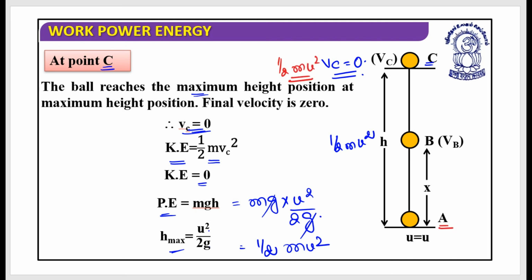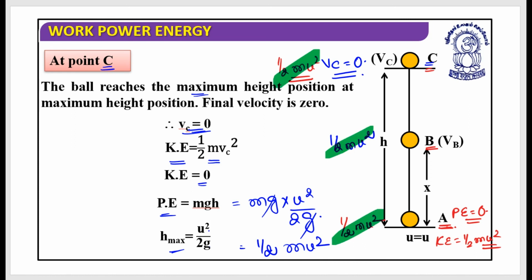You can look at this directly: at this position, which is taken as a reference, potential energy is 0, and kinetic energy is half m u square because it is the only energy. So total energy is half m u square here too. Compare this at position A, position B, and position C. Every time the total energy is half m u square. I hope these things are clear.